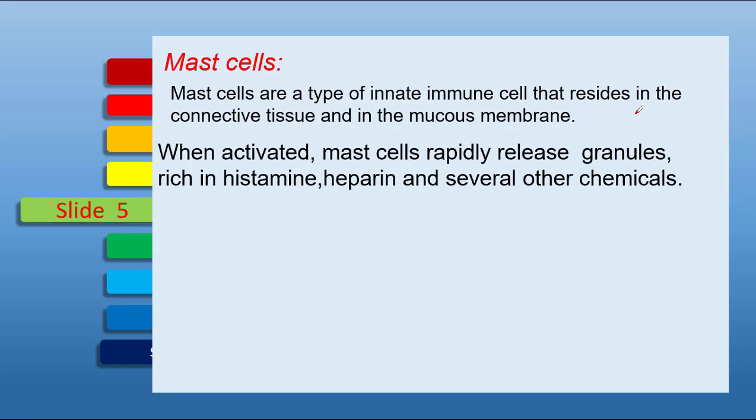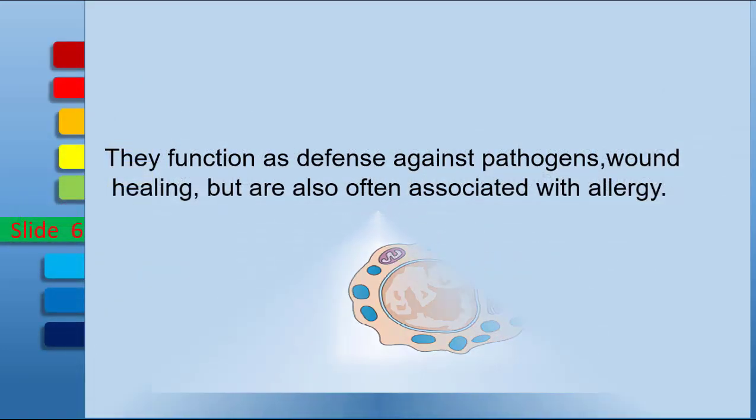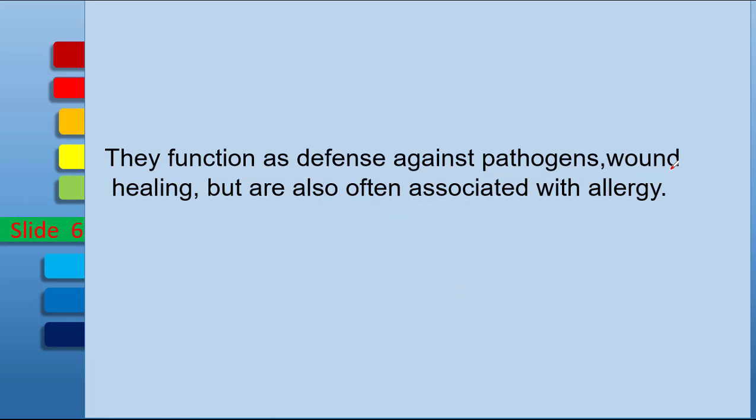Mast cells are a type of innate immune cells that reside in the connective tissue, mucous membrane and in various other organs. Macrophages and mast cells are the first dedicated cells that recognize the presence of pathogens in our body. These cells are activated by injury and pathogens. Once activated, these cells release granules which are rich in histamine, heparin and other chemicals. Histamine dilates the blood vessels, increases smooth muscle contraction and attracts neutrophils to the site of infection, which destroy the pathogen.